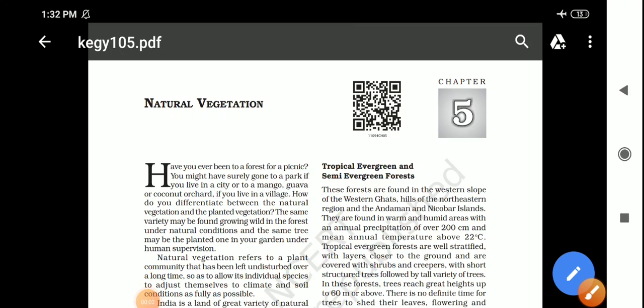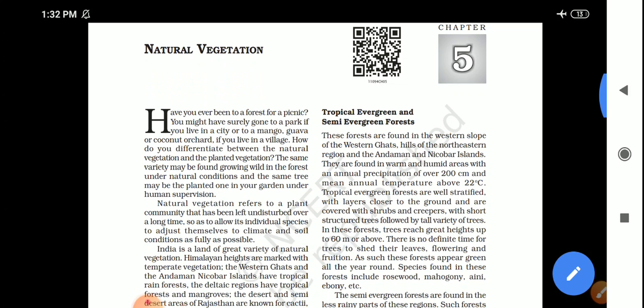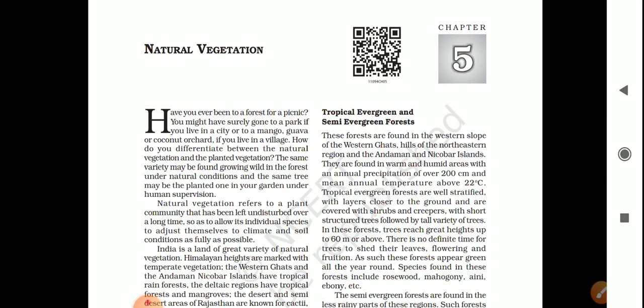So, today we are going to deal with a new chapter, natural vegetation. And here we'll study along with it about the wildlife also. So, students, first of all, it is very important to know what is natural vegetation.